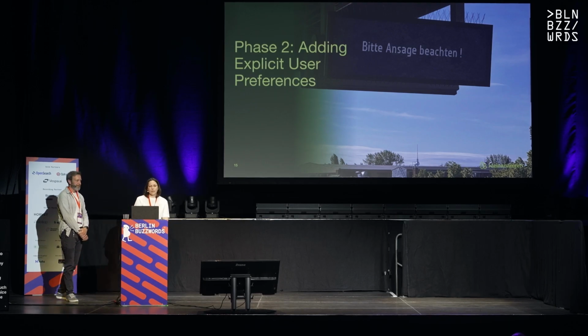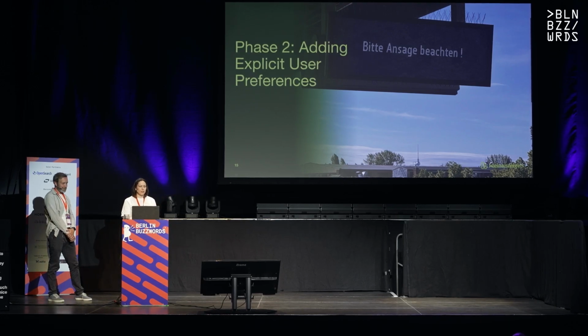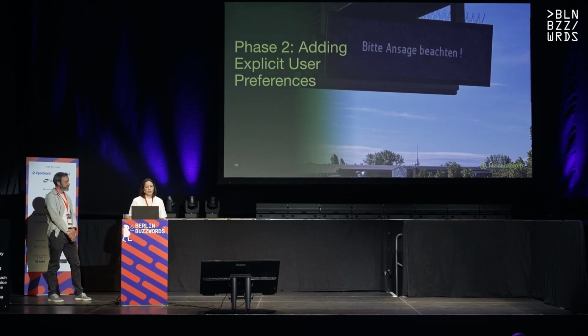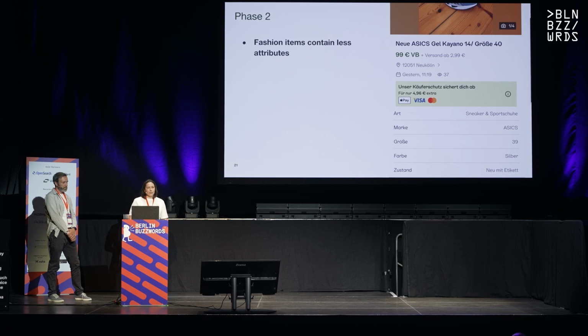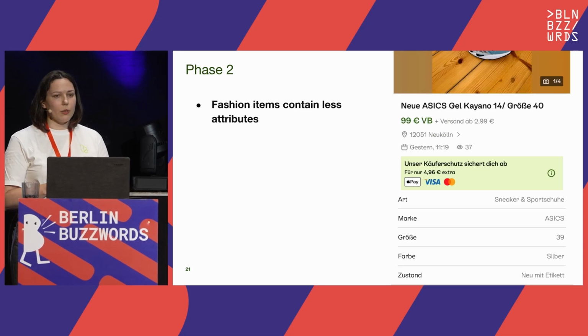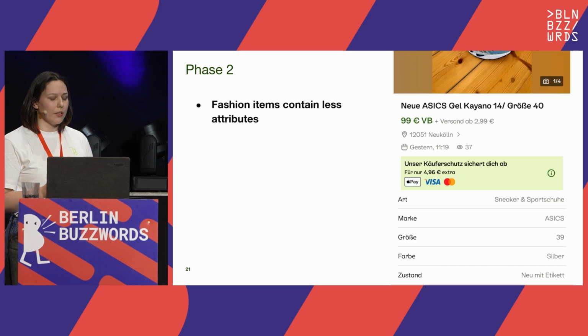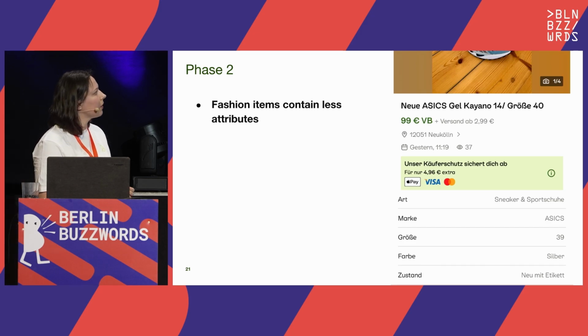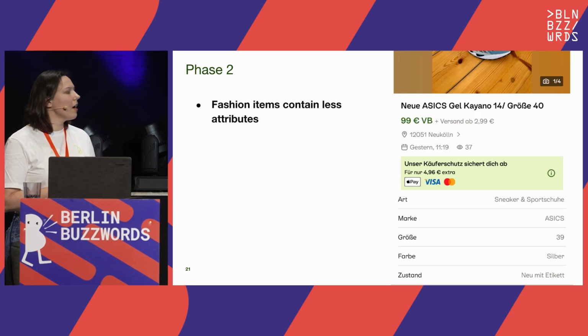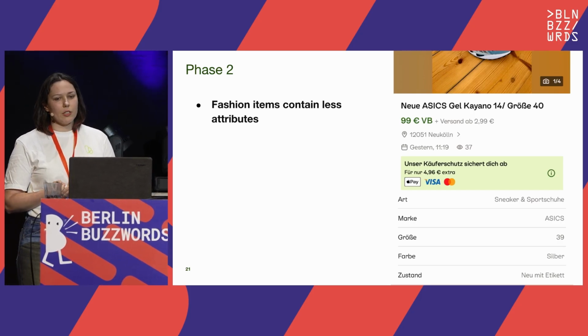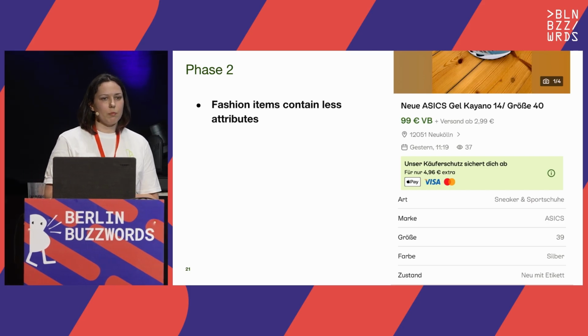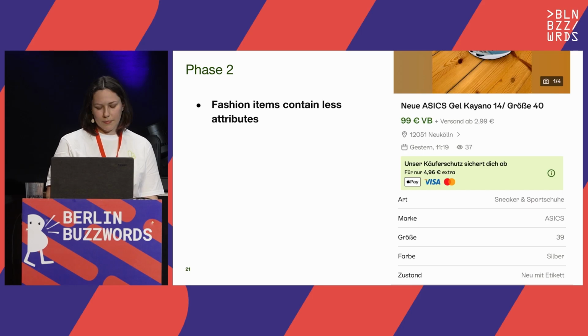After introducing Vespa recommendations in the cars category, we decided to proceed with fashion. But the fashion category is different. In the cars category, we had a lot of attributes. But in the fashion category, we have fewer attributes to collect a profile from clicks.